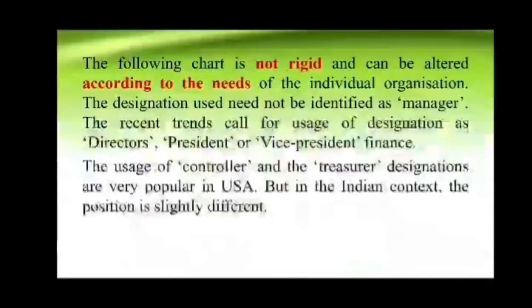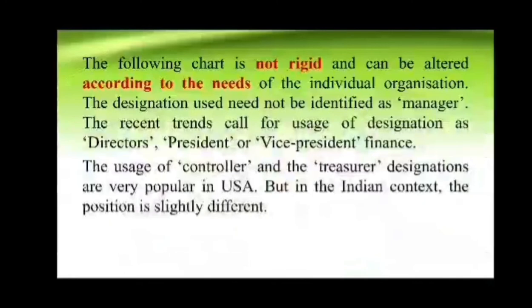Next concept, the organization chart of the finance department. In that you can see the finance manager, and under that the finance committee subdivided into treasurer and controller. The chart says it is not rigid; changes can easily be adopted and it can be altered according to the needs of the individual organization.